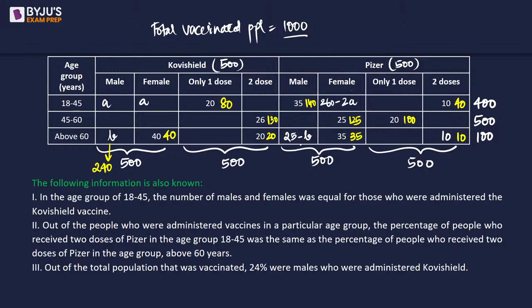Now, if you look at the total value of male, female under Pfizer, this is supposed to be 500, out of which we have 400 and we have 125, 35, 25, and 185 minus 2a minus b, plus the missing part should be equal to 500. So the missing part will become 2a plus b minus 108 minus 85.